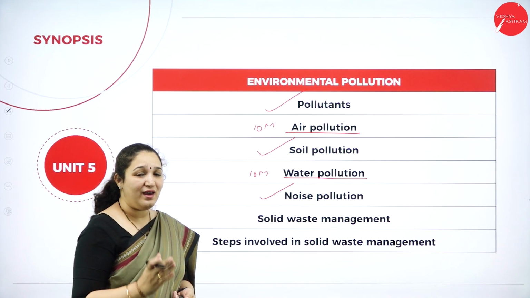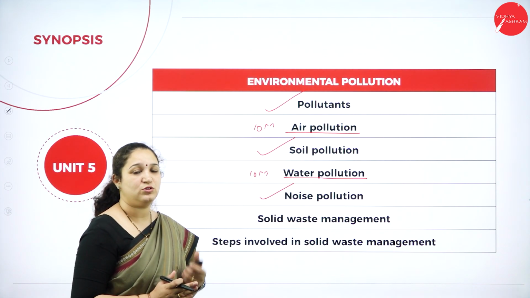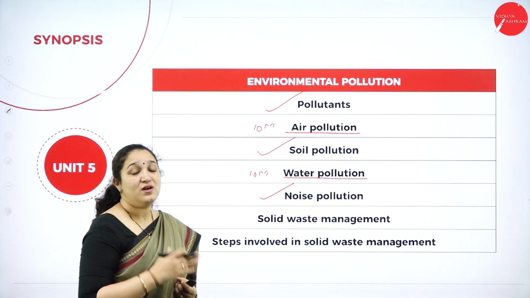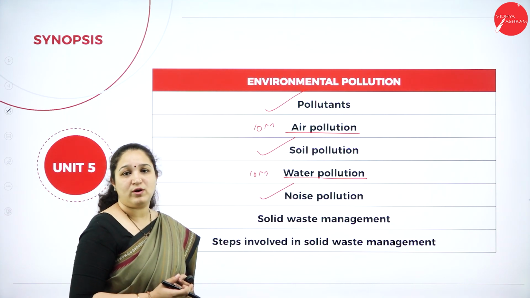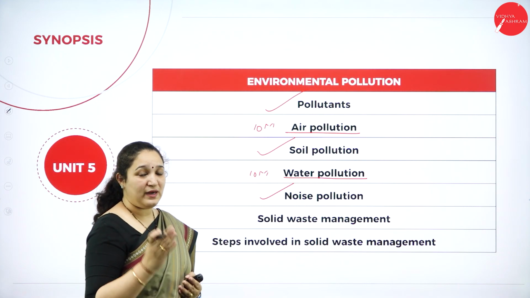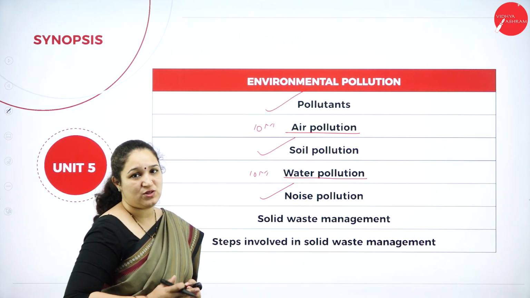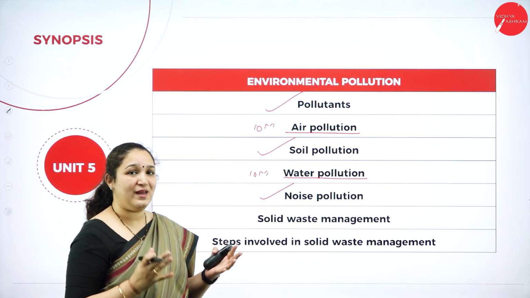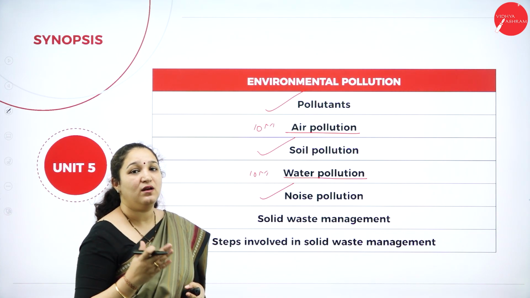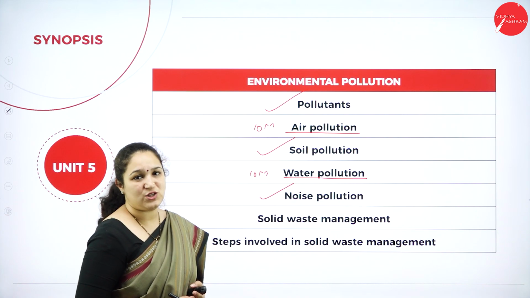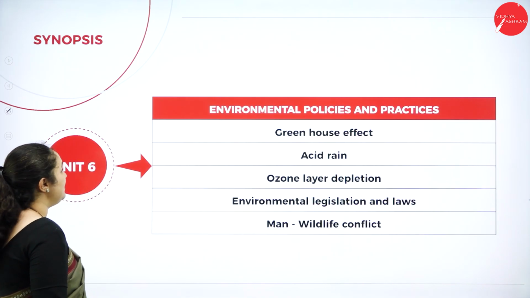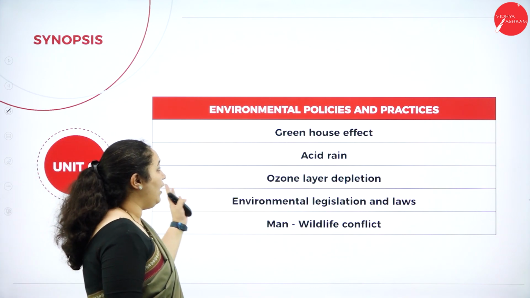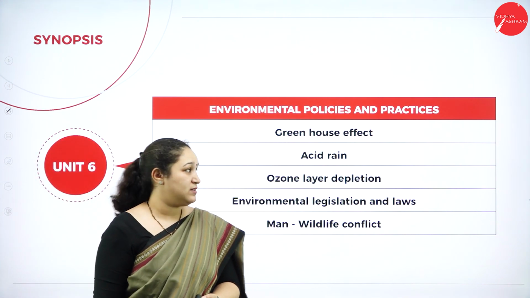So here again you can expect a 10 marker from this particular unit. So unit 2, unit 4 and unit 5 are very important units where you can expect a 10 marker to be there from section C, and also you can expect some questions in section B as well as section A. Okay, moving forward, unit 6 has environmental policies and practices.